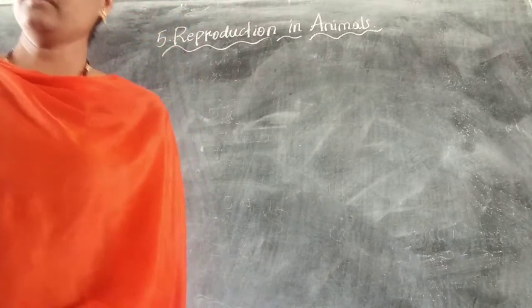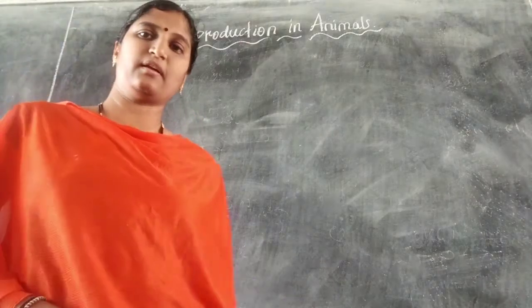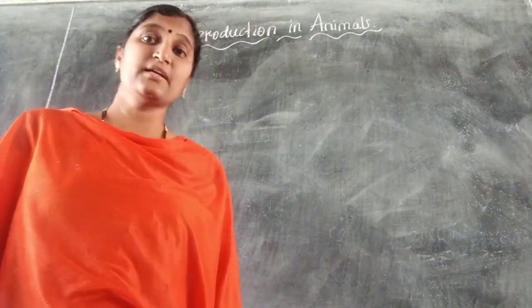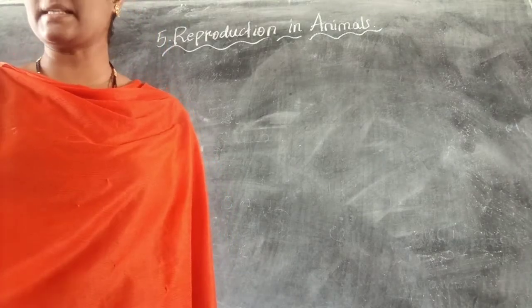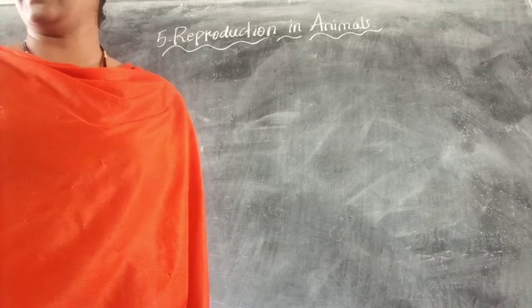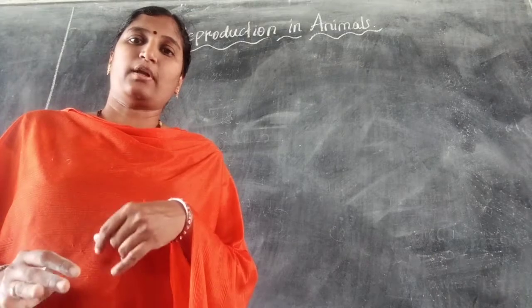Now let us discuss reproduction in animals. Reproduction is one of the most characteristic features of living organisms. Life would not exist on earth if plants and animals did not reproduce to make their offspring.